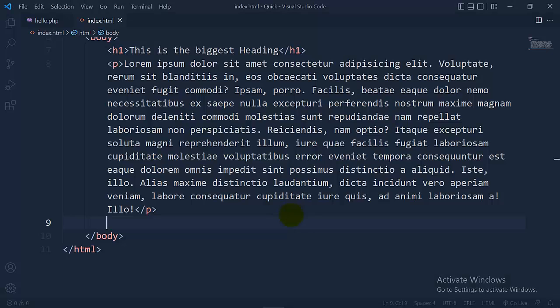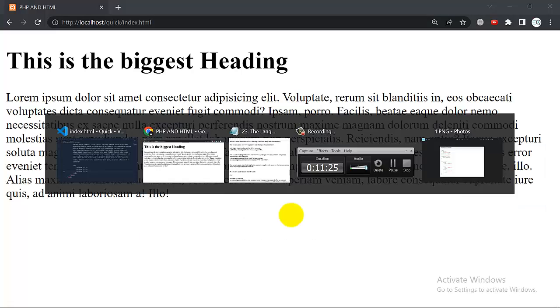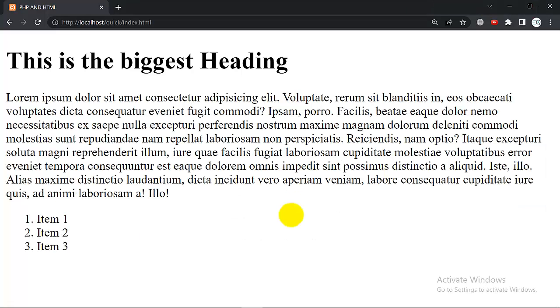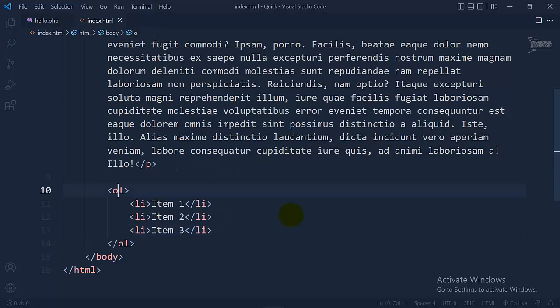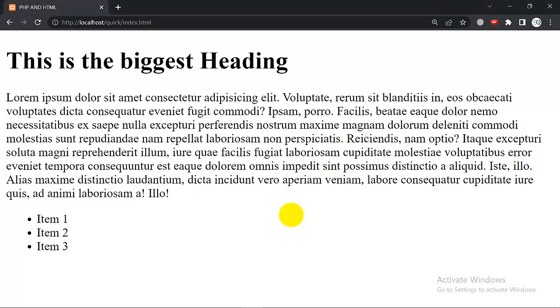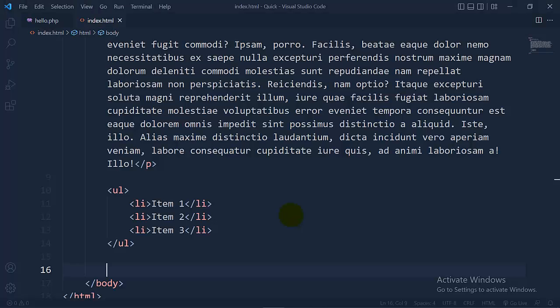Now we are going to place an ordered list here by writing ol, and if I refresh you can see I have items 1, 2 and 3. If I want to change it to an unordered list, just place ul instead of ol. So now it is an unordered list. And you can put as many list items as you want. This is all the basics of HTML.